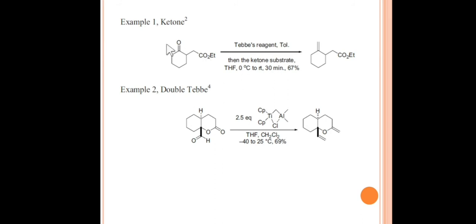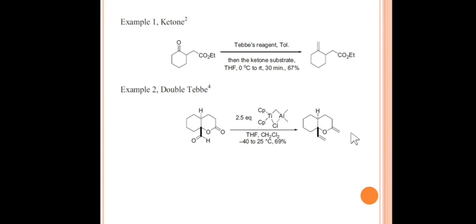So if we use one equivalent of Tebbe reagent, it only olefinates the ketone carbonyl over here. But if we use excess of Tebbe reagent, that is 2.5 equivalents in this example, it converts this carbonyl into C=C, and also this lactone carbonyl into C=C.